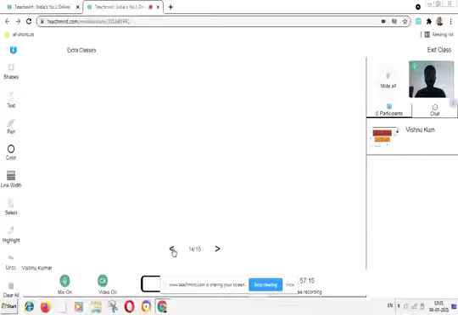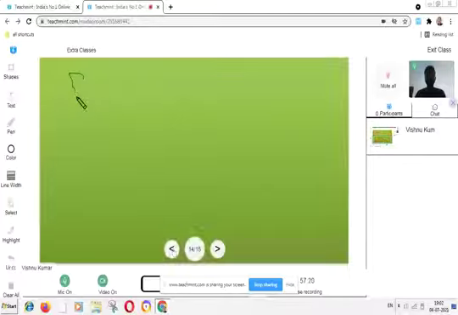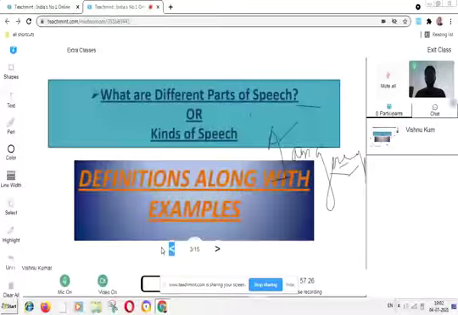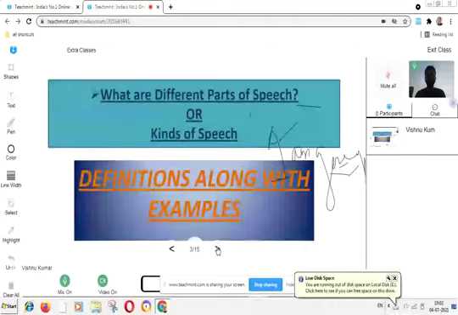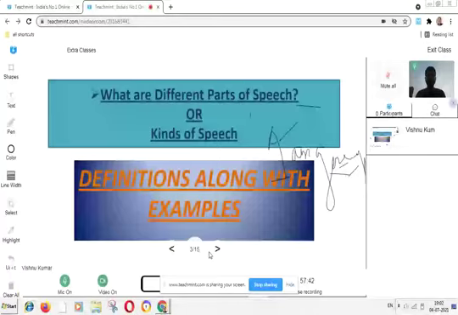We have studied about speech, and parts of speech, including the definitions and examples of the parts of speech.